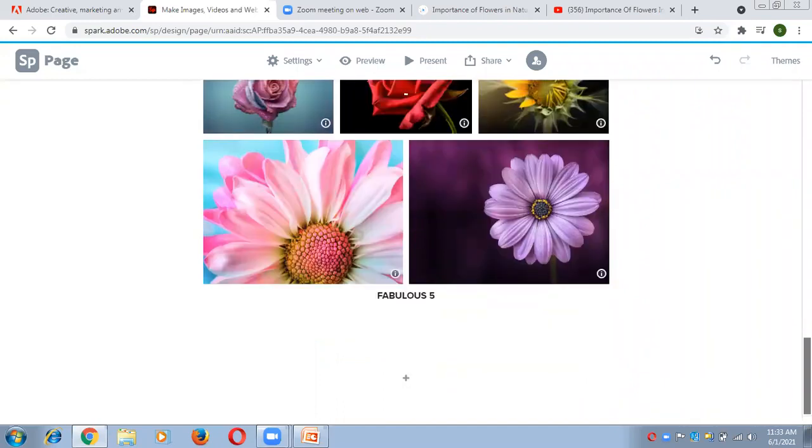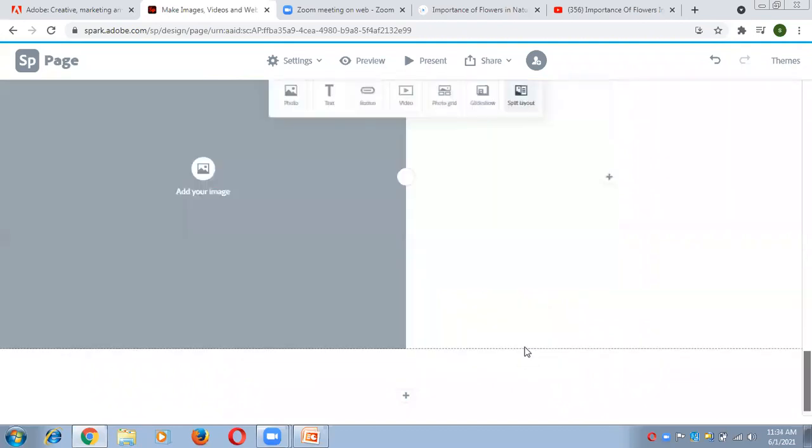Now I'll move on to the next one, that is a split layout. Before Glide Show, I will discuss a split layout. In a split layout, I have photo on one side and I have a text, button, photo, video on another side.